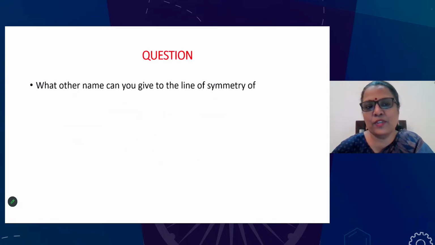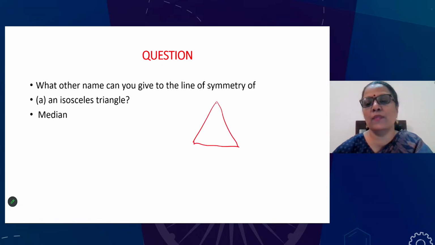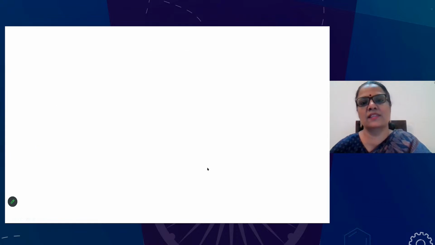The last question for the day, what other name can you give the line of symmetry for an isosceles triangle? This is very important for grades 7 to 11 because you should be familiar with the term median. Median is a line drawn from the vertex which joins the midpoint of the opposite side. So the concept of median we should be familiar with when we learn line of symmetry. What about a circle? What do you call the line which divides a circle into 2 equal halves? That word halves itself, we are very familiar, which is diameter.